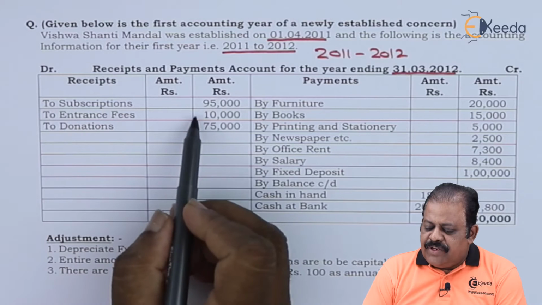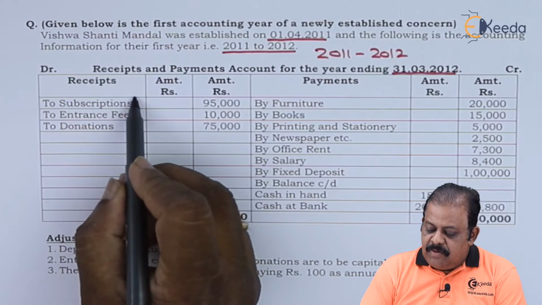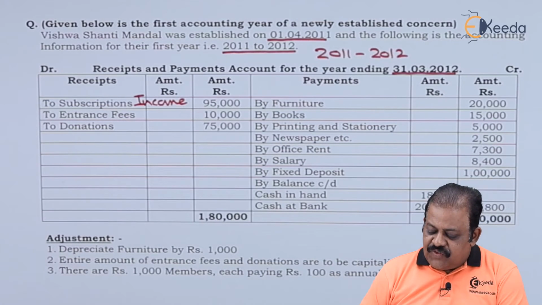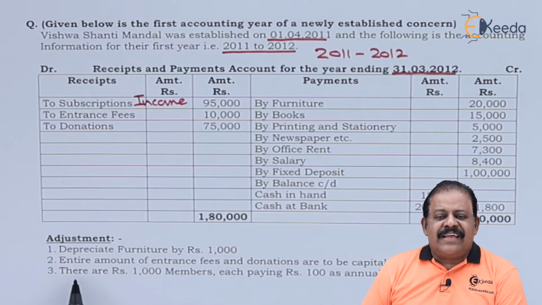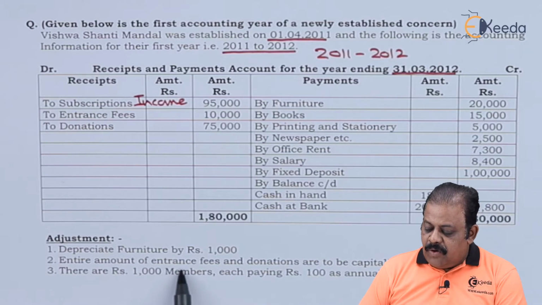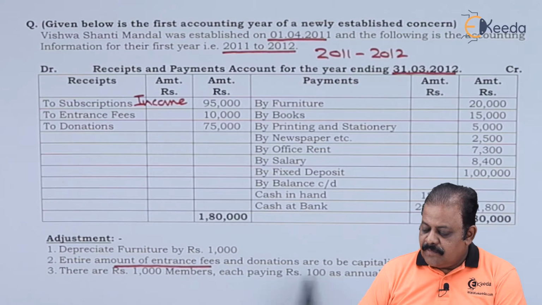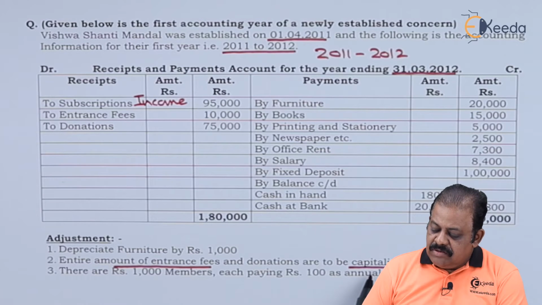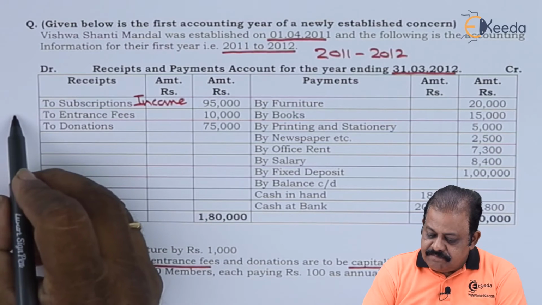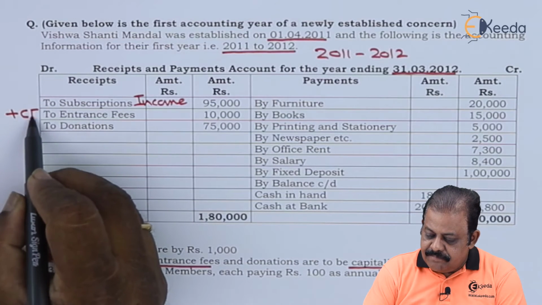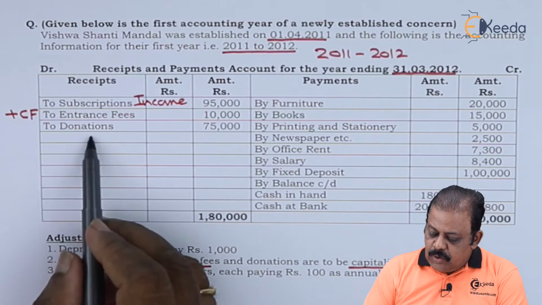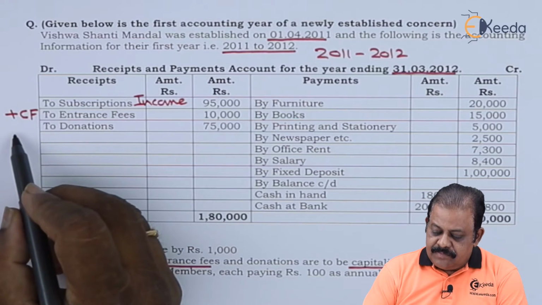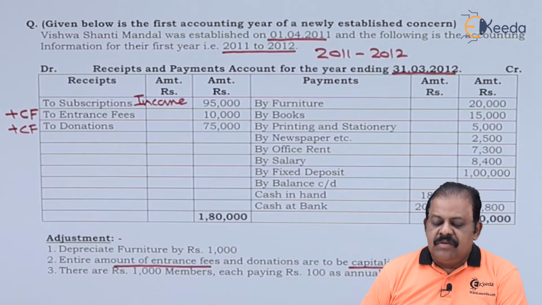On receipt side, first item we come across is subscription. This will be recorded as income. Entrance fees: the second adjustment says entire amount of entrance fees to be capitalized. So we are required to add this amount to capital fund. Next, donations. Second adjustment says donations are to be capitalized. So we need to add it to capital fund.